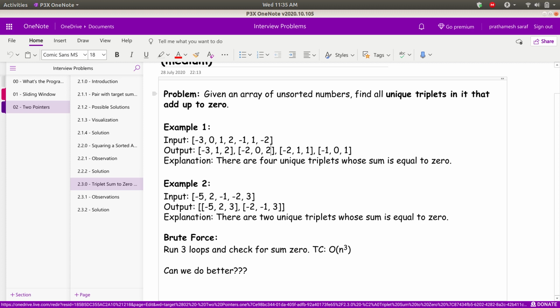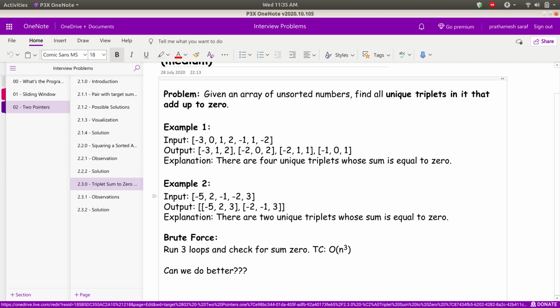Here is one more thing to notice: they have asked for unique triplets, because there should be no repeated triplets. Like if we have some values like minus 2, 2, 2, 0, 0, there can be multiple triplets like minus 2, 2, 0 and minus 2, 2, 0. But we want only unique triplets. We'll see about that later.